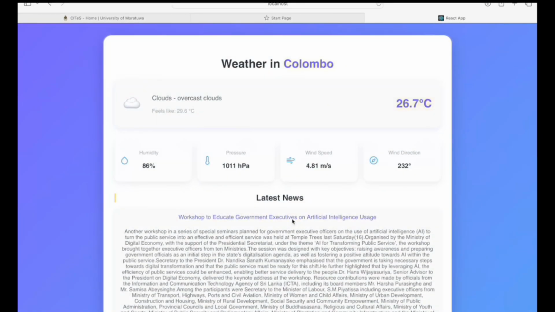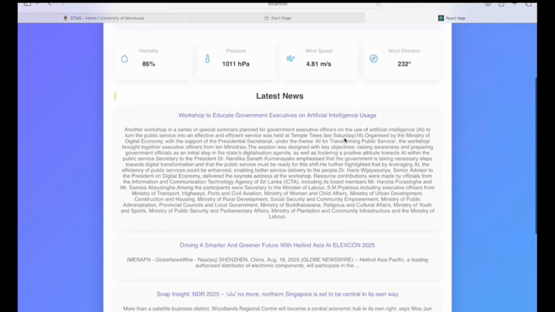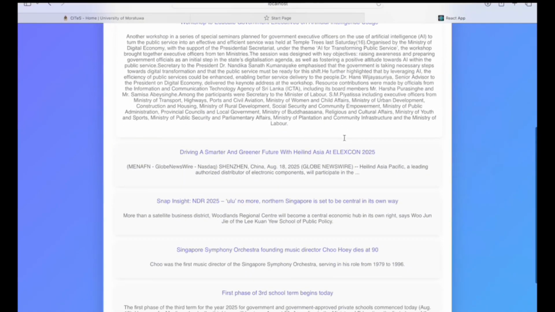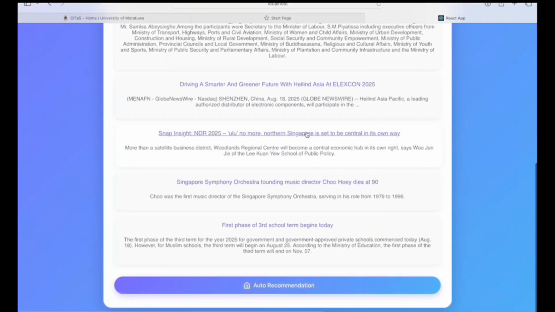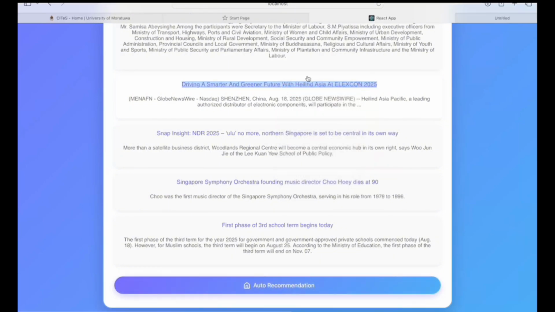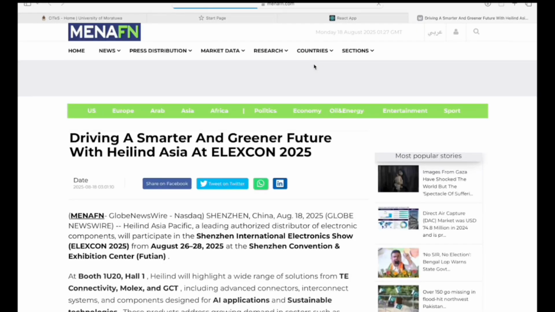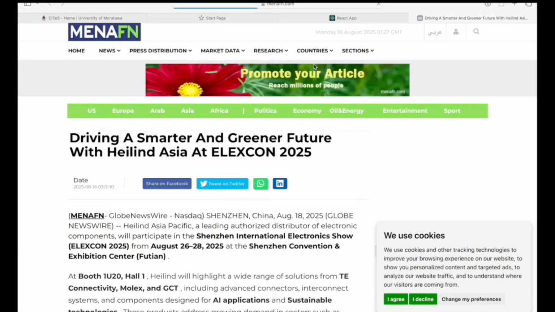Here the weather details are displayed in cards for each: temperature, pressure, humidity, wind speed, wind direction, and other predictions. Down below, it shows the latest news in your area. Each of these news cards is clickable and will take you to its designated page if you wish to read more about it. You can open a new tab automatically or by selection. Here it is, scrolling.